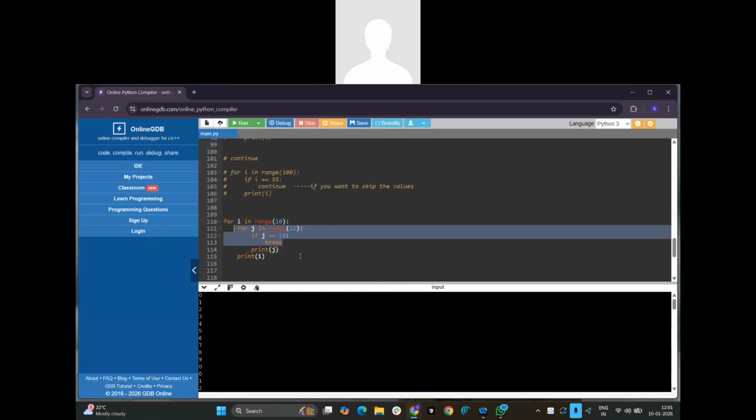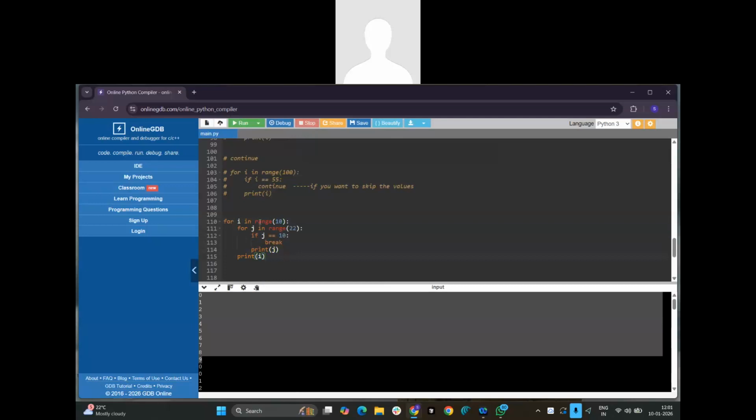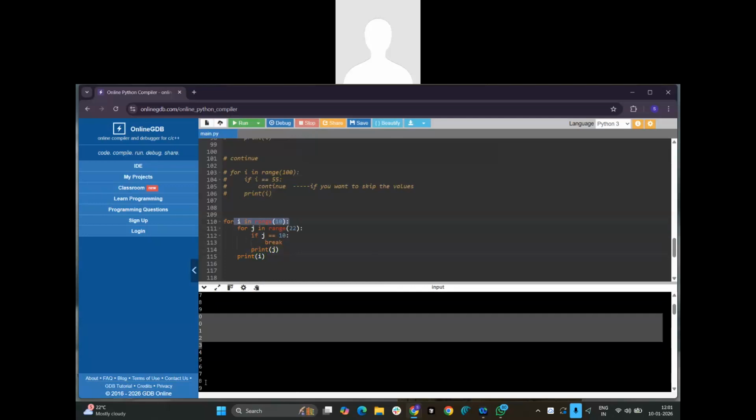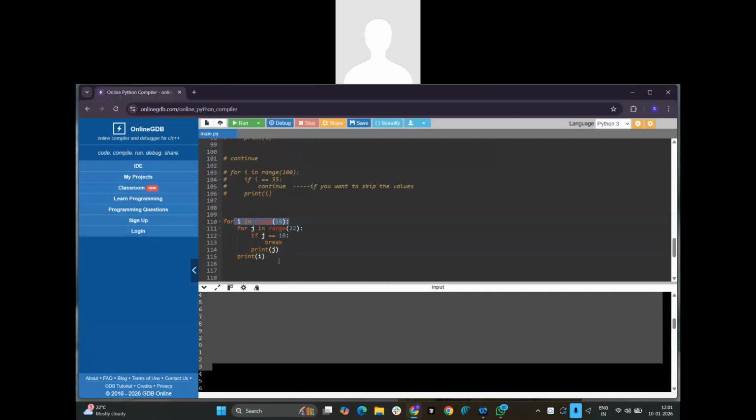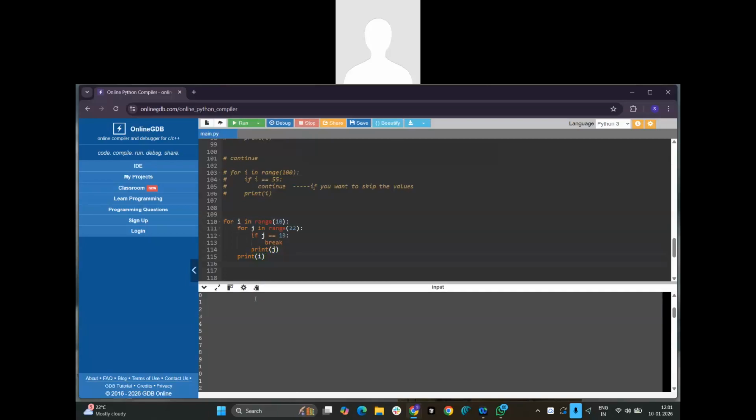These are nested for loops, an advanced topic. 0 to 9, the first loop will be executed, and here 0 to 22 should execute, but when j equal to 10 it will break.